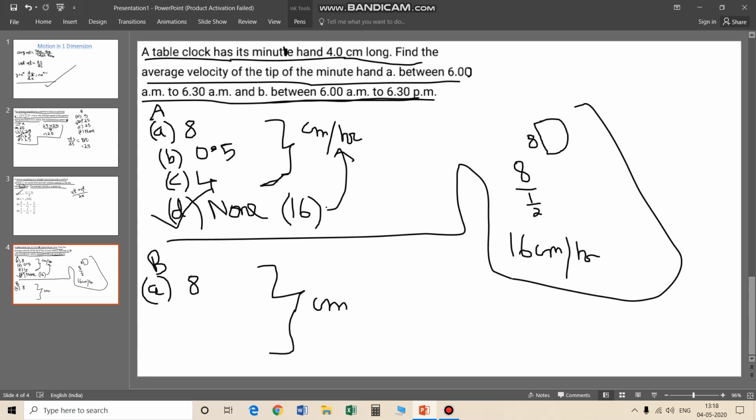Option B, let's say 12.5. Option C, let's say 16. Option D is again none.